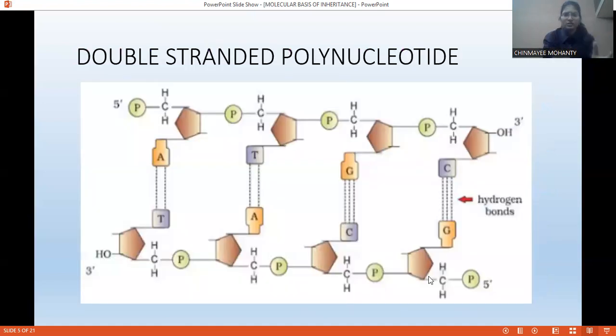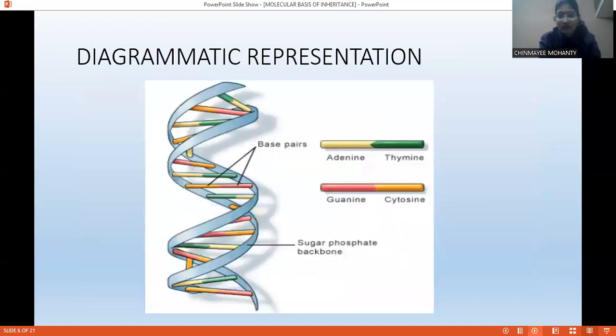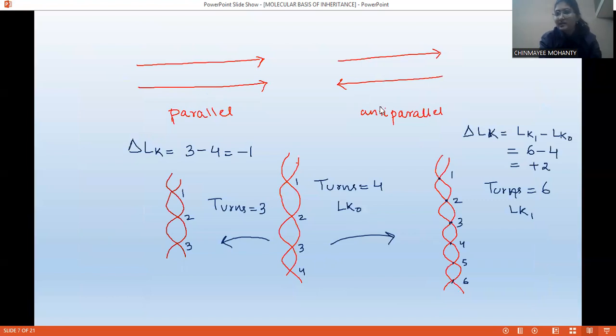Okay, now just have a look. This is a simplified view. You can see that it's a double helical structure and two strands, they are anti-parallel to each other. When I'm saying anti-parallel, what do you mean by anti-parallel? Just have a look. So this is parallel and this is anti-parallel. Parallel means two lines, if they are running in the same direction, then they are called parallel. Okay, and anti-parallel means two lines, they are running in opposite direction, then they are called anti-parallel. So if the polarity of one strand is 5' to 3', then the polarity of other strand will be 3' to 5'. Hence, DNA is a double helical structure and the two strands, they are anti-parallel to each other.